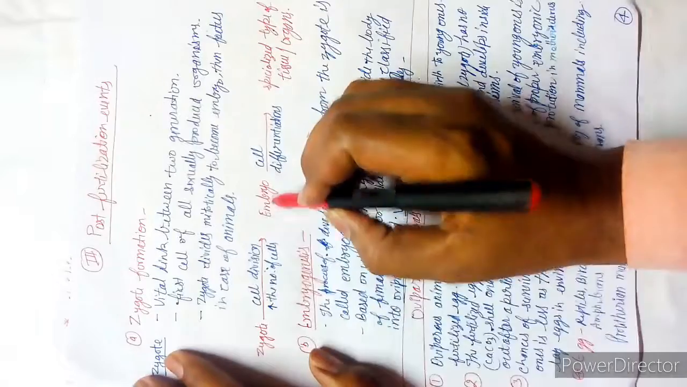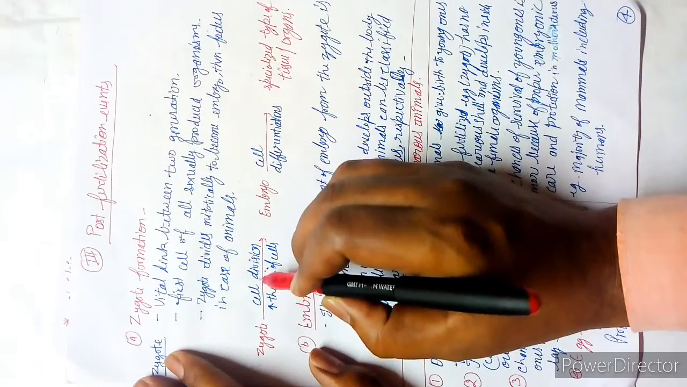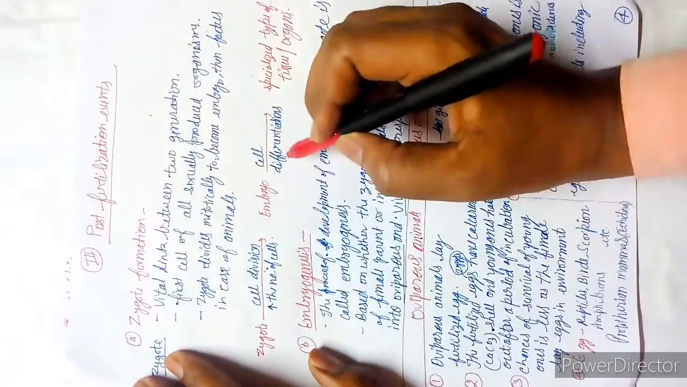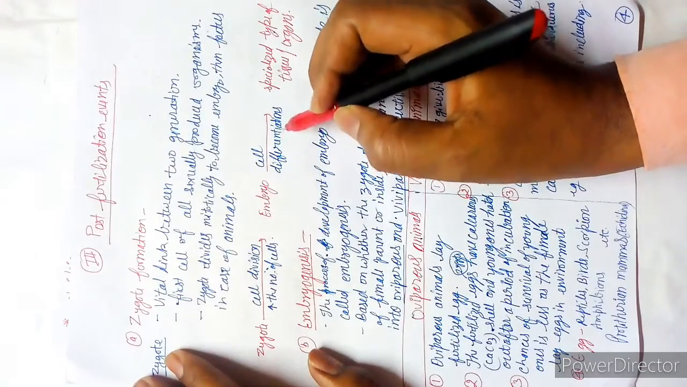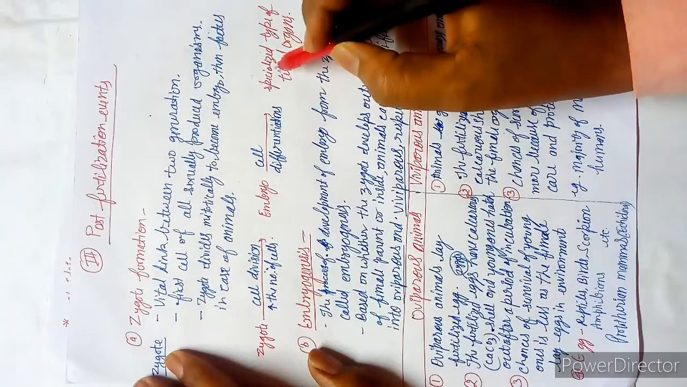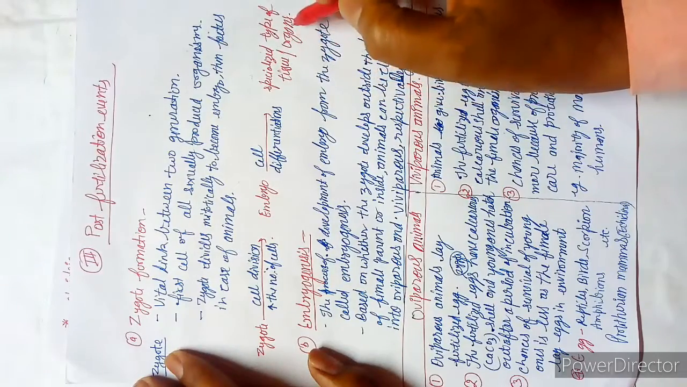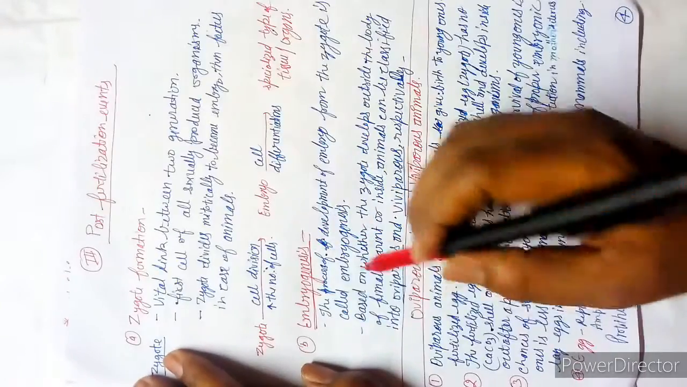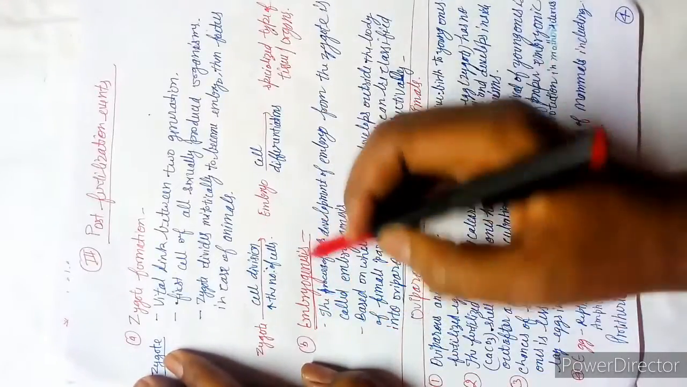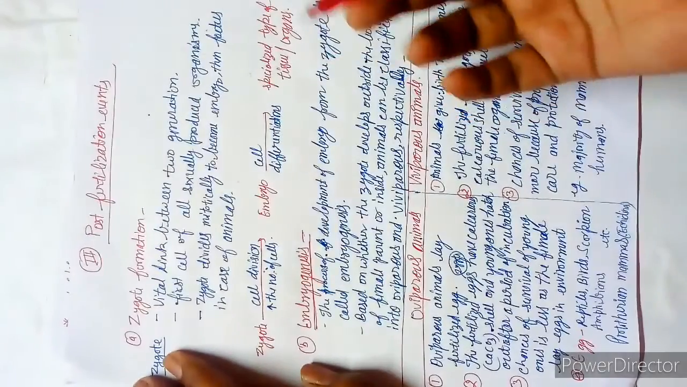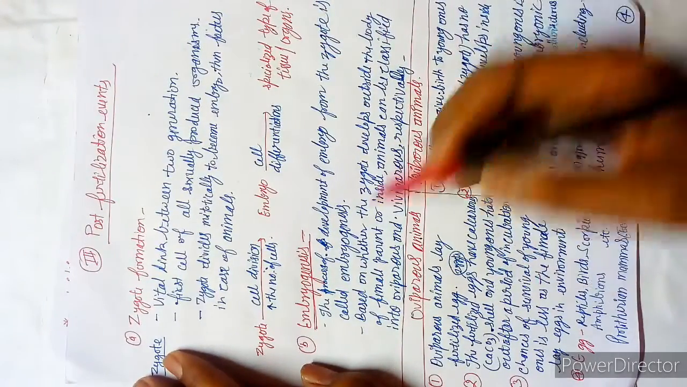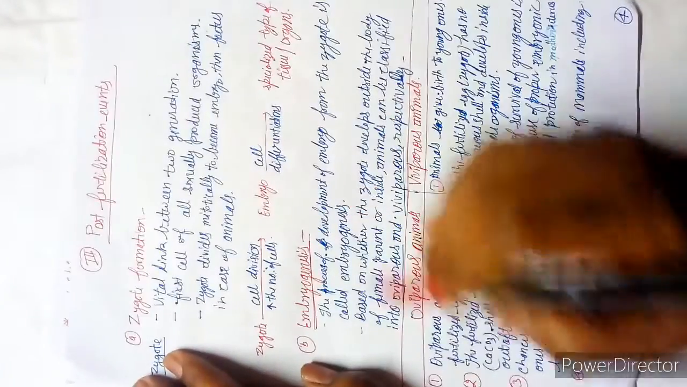The zygote is turning into an embryo, and what are the processes taking place? Cell division, which increases the number of cells. Then cell differentiation, meaning formation of tissues. Then specialized types of tissues and organs are formed. And the next is embryogenesis. Embryogenesis means formation of the embryo. So the process of development of the embryo from the zygote is called embryogenesis.